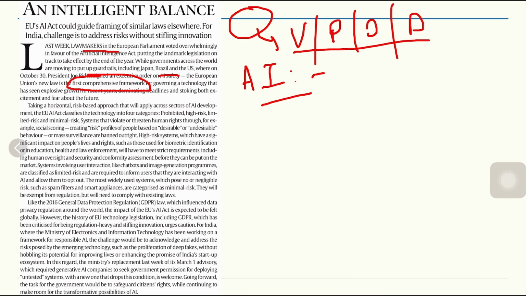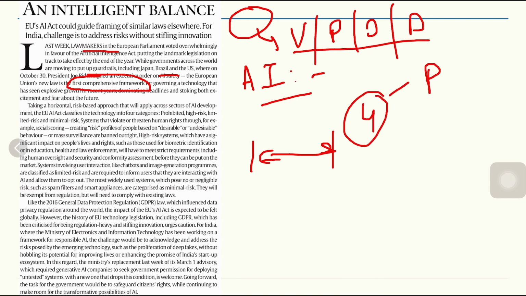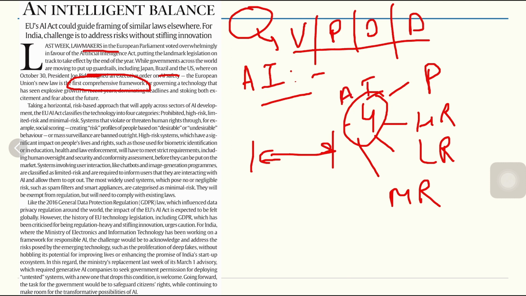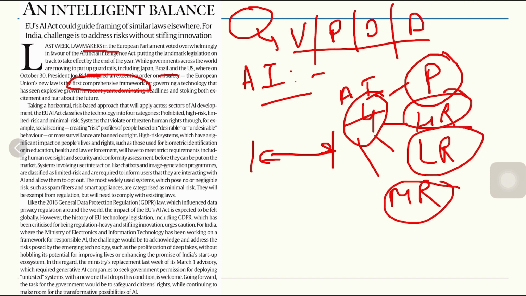It's a horizontal, risk-based approach that will apply across all sectors that AI development does. The European Union AI Act classifies the technology into 4 categories. What are the 4 categories? Number 1, prohibited. Number 2, high risk. Number 3, limited risk. And number 4, minimal risk. So AI is now being categorized into 4. Again, I am telling you: prohibited, high risk, limited risk, and minimal risk.